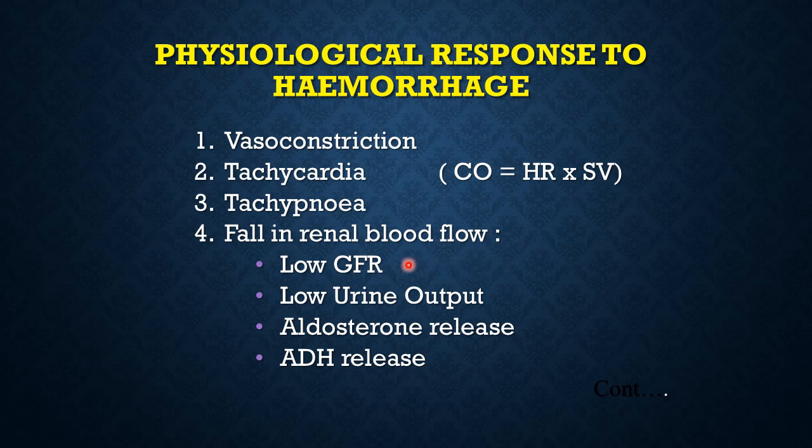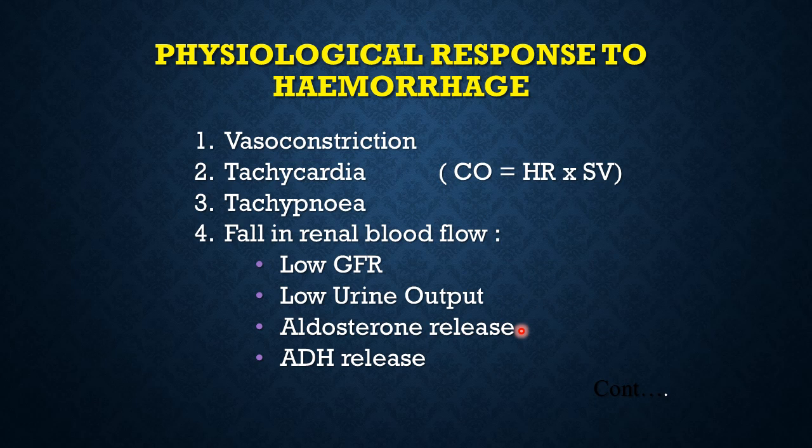Vasoconstriction leads to low glomerular filtration rate, which results in low urine output. At the same time, after injury, aldosterone is being released and anti-diuretic hormone is being released, and all these combine to, on the one hand, constrict the renal blood flow, and at the same time they try to retain sodium and water in the body.